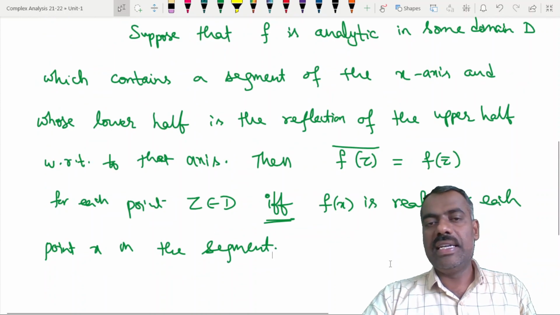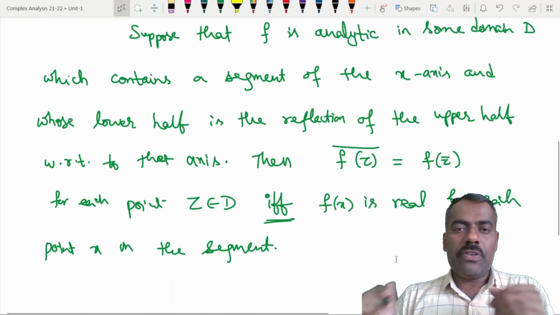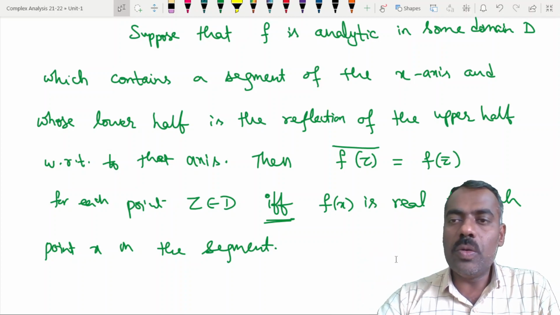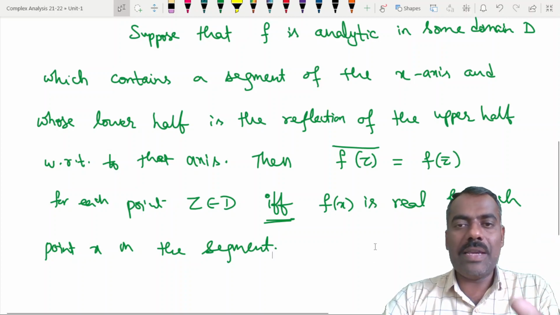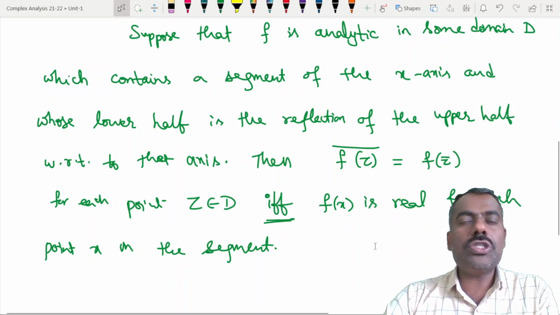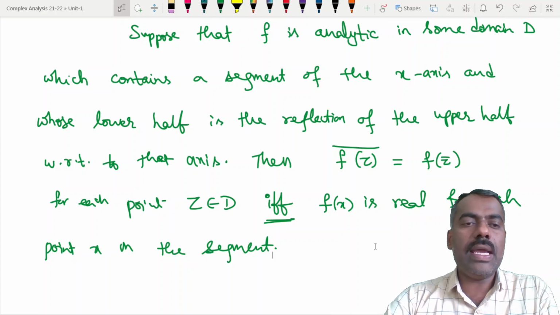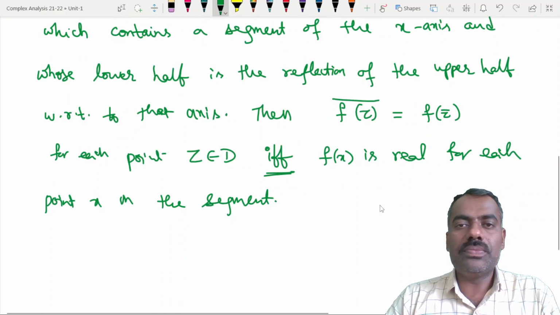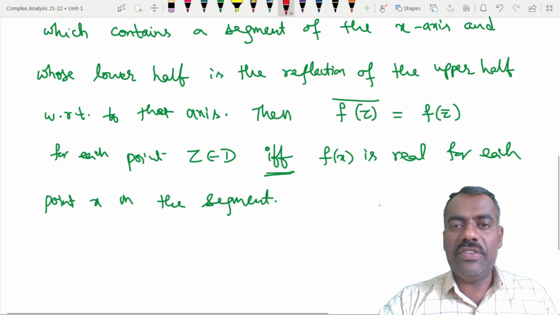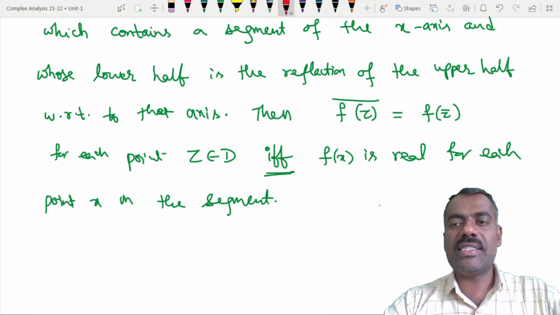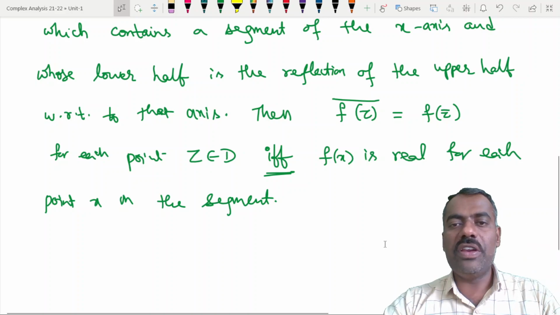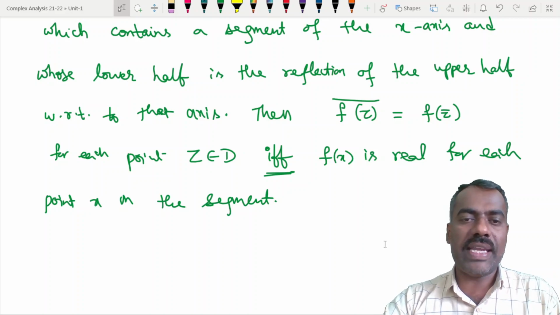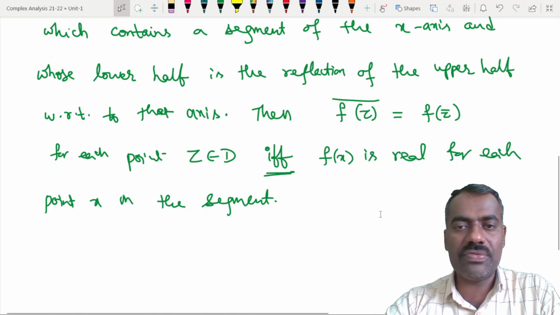What it says is that first of all, you take an analytic function in some domain D where that domain contains some segment of the x-axis and whose lower half is the reflection of the upper half with respect to that x-axis. That means whatever domain we have, with respect to that x-axis, it is symmetric. Is that clear? That means when you reflect the upper half, you will get the lower half, or when you reflect the lower half with respect to that x-axis, you will get the other half. Is that clear?